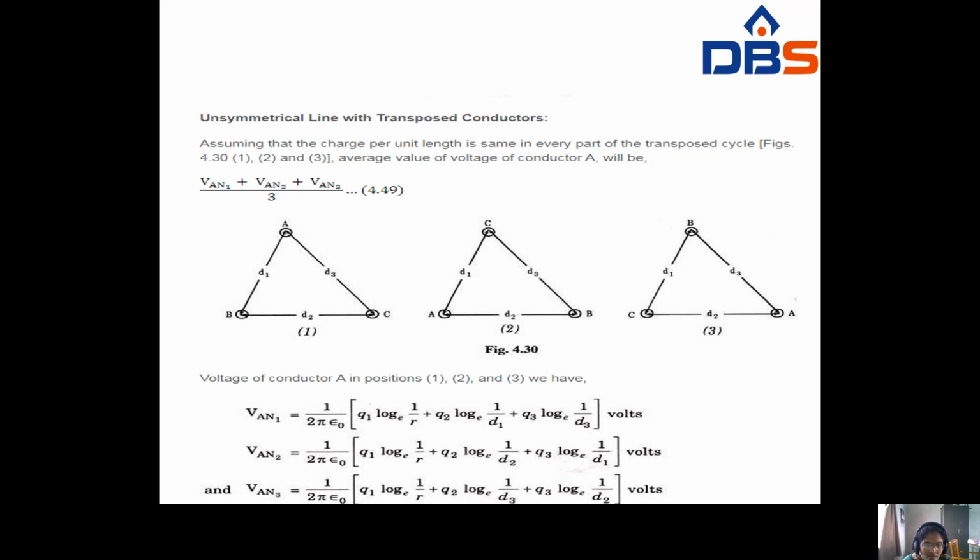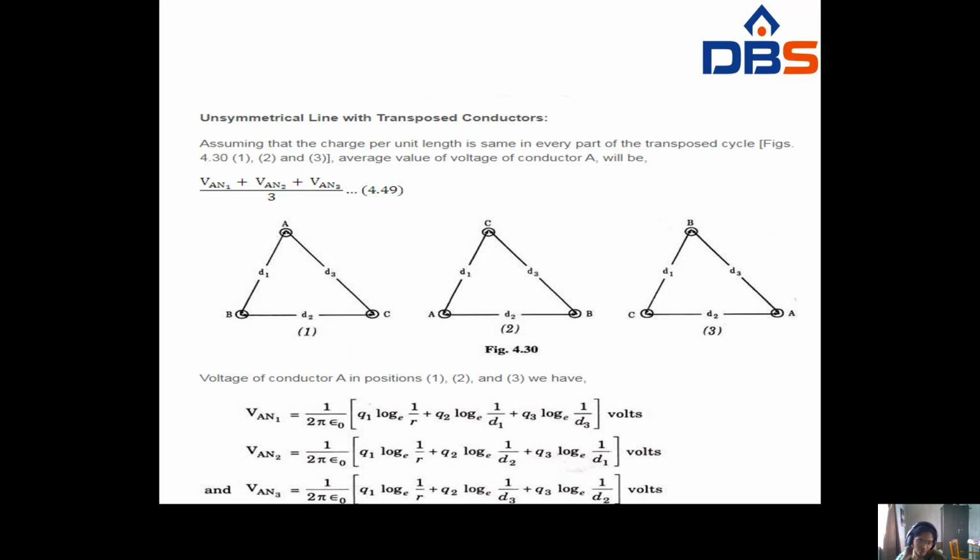Transpose means the positions are A, B, C, but in place of B there is A, in place of A there is C, and so on, B, C, A. The distances will be the same, but you change the positions of the conductors. That is the unsymmetrical line with transposed conductors.